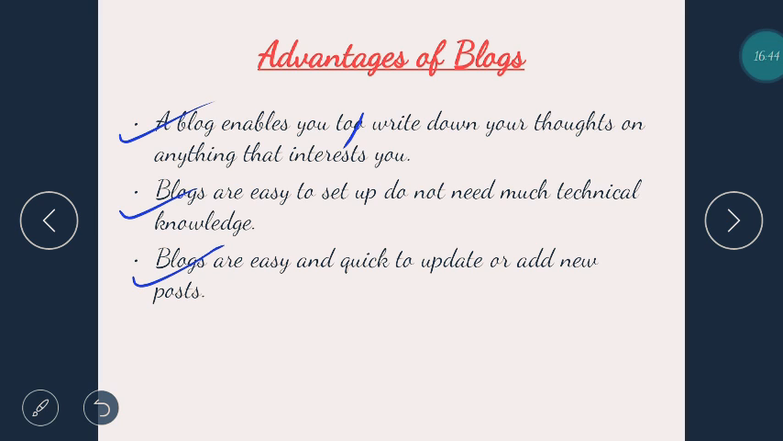They don't take time. Earlier, if a person wanted to write a book, it took a lot of time to publish it. But here, as soon as you are satisfied and you are done, you just post it.